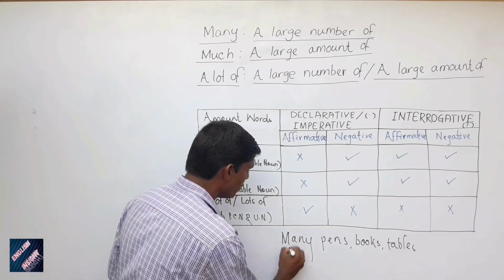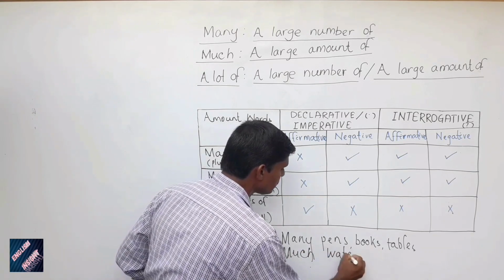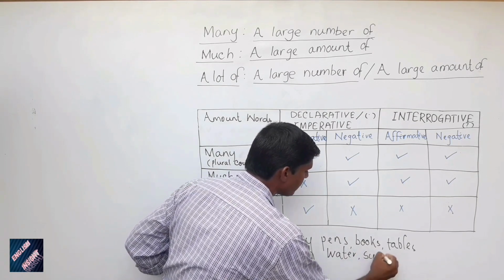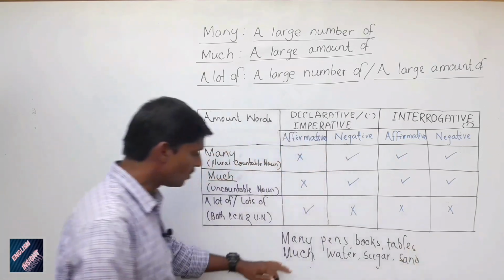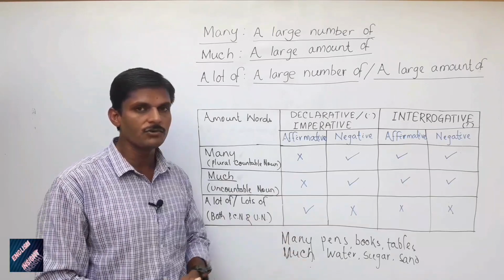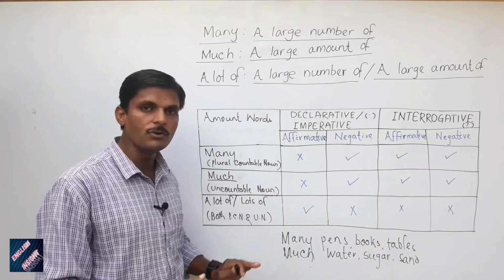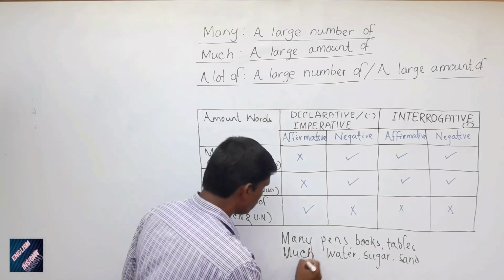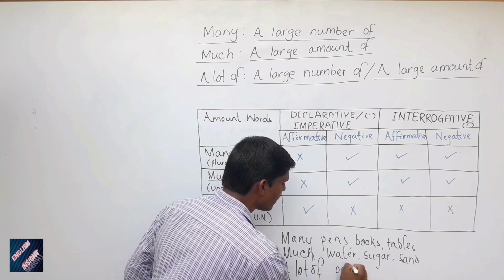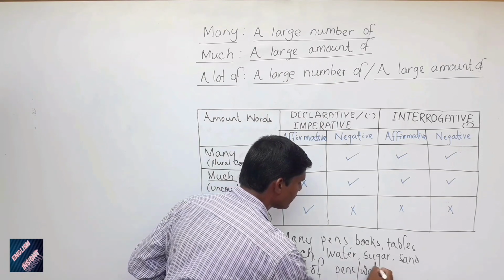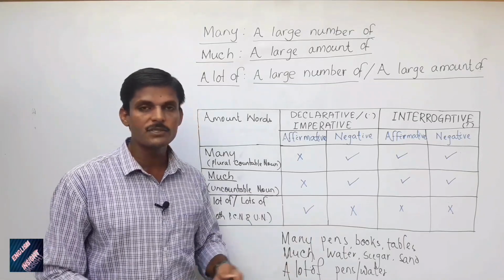We can say much water, much sugar, much sand. With all these uncountable nouns, we can use much. And what about a lot of or lots of? A lot of or lots of can be used with both kinds of words. So, a lot of pens or a lot of water, we can say. A lot of books or a lot of sugar, we can say. A lot of tables or a lot of sand, we can say.